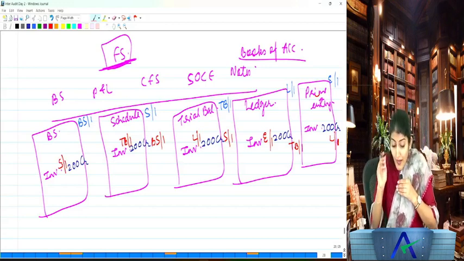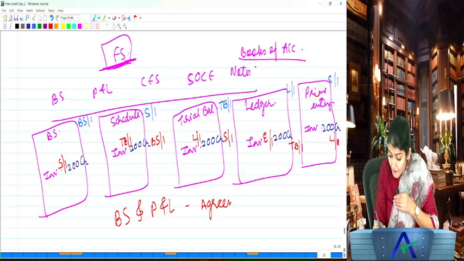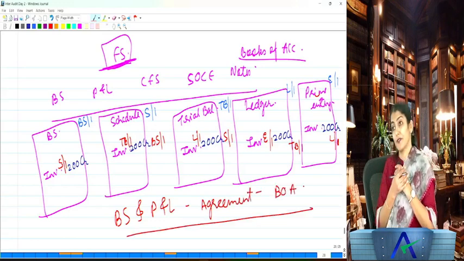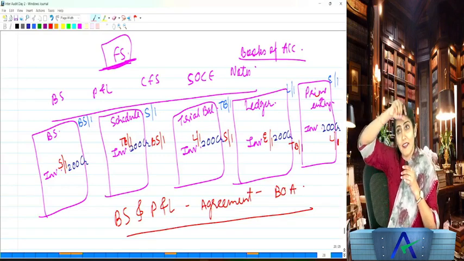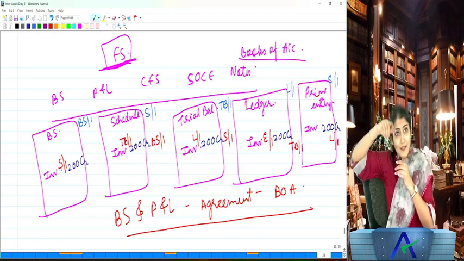Now, can I say in this case that yes, the balance sheet and profit and loss account are in agreement with the books of account? What is shown in the books of account, the same thing is reflected in the balance sheet and profit and loss account of the company. Are you understanding that?